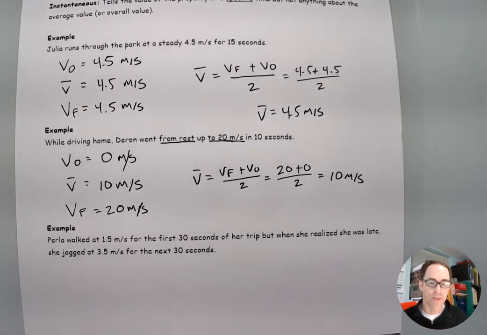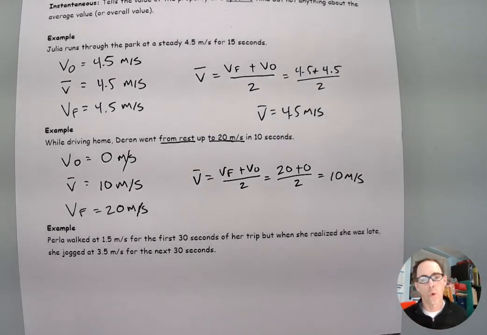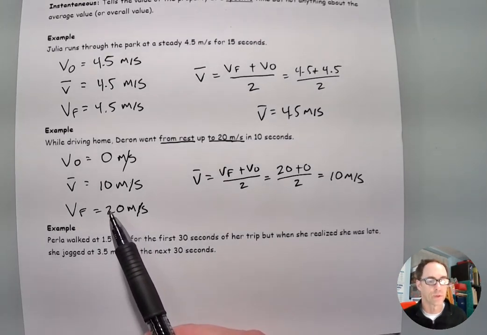This method can only be used if you make the change from the initial to the final very smoothly, so it's continuously changing from 0 up to 20, or as long as you spend the same amount of time at each of the speeds that you travel at. Then you can simply add them up and take the average. But I do want to point out, this method does not always work.